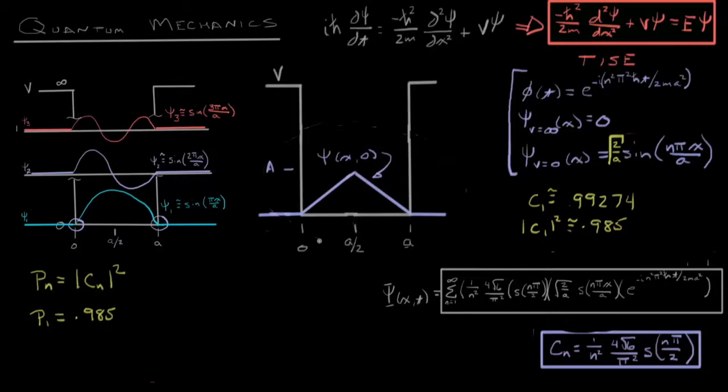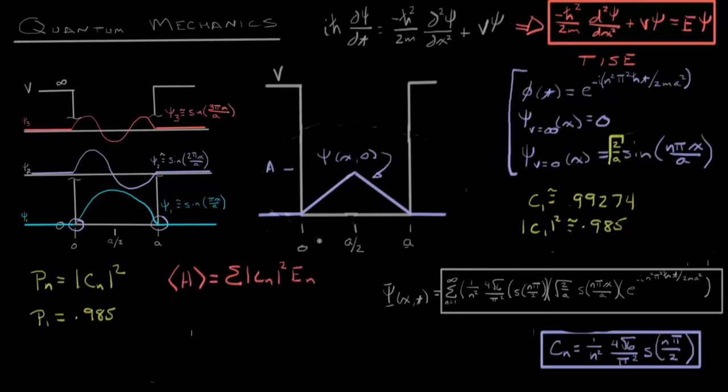And about 1 out of every 100 times, it'll be in state 3. But when the luck of the draw puts you in state 3, when you measure this wave, it is 100% in stationary state 3. Now let's look at another one of the fallouts from approaching the problem in this way, and that's looking at the expectation value of the energy, or the Hamiltonian. We see that that is the sum of the magnitude Cn squared times En.